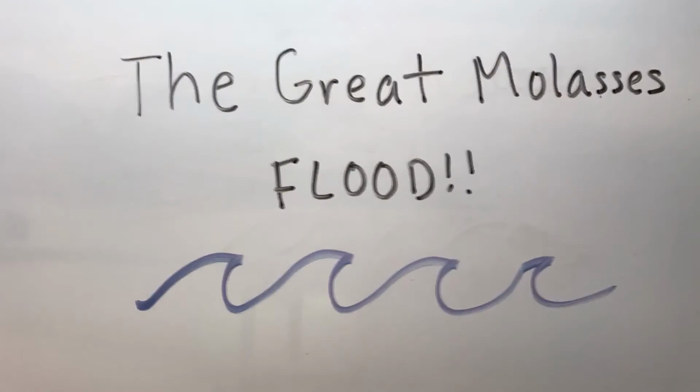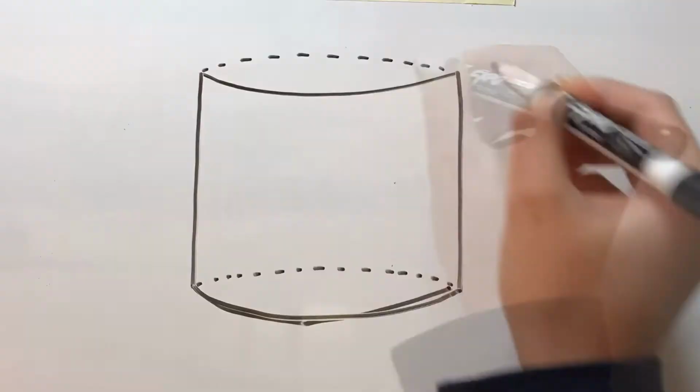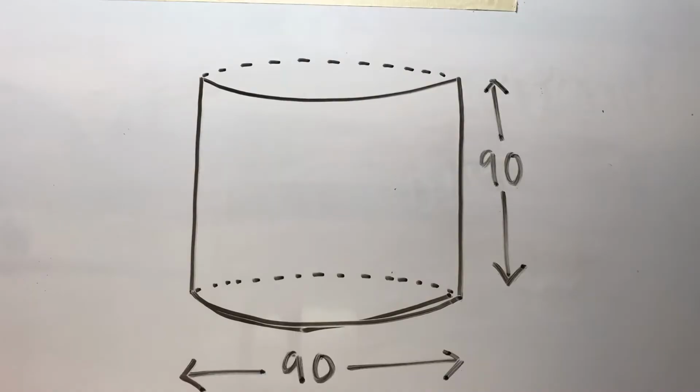So here's the problem. There is a 90 by 90 cylindrical tank. This tank is filled to the top with molasses. We need to calculate the total force exerted on the base of the cylinder. So what do we know?